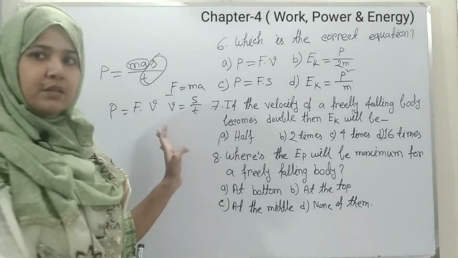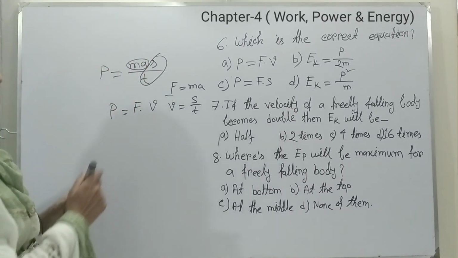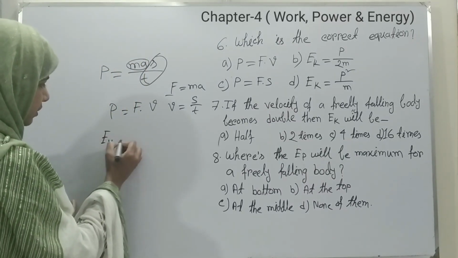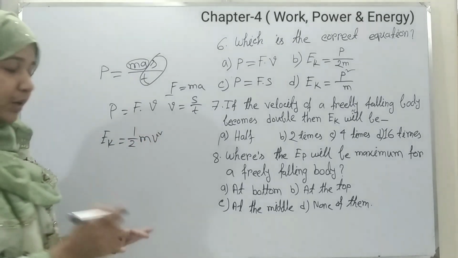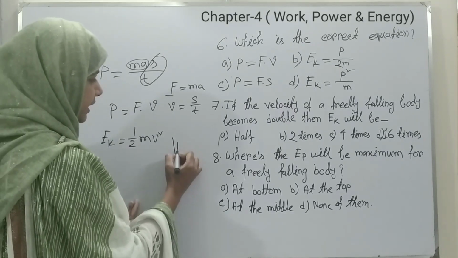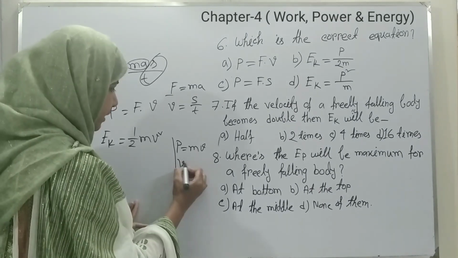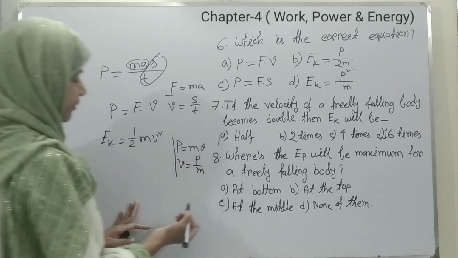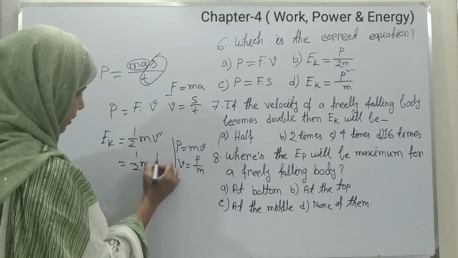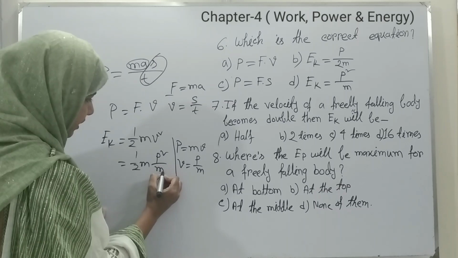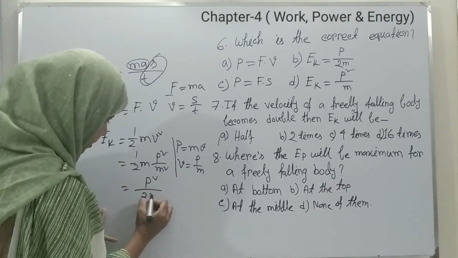Our second option is given, EK equals P by twice M. You know that kinetic energy EK equals half mv square. We also know that the momentum P equals mv, so you can write V equals P by M. By putting this value here, we get P square by M square. That means P square by twice M.